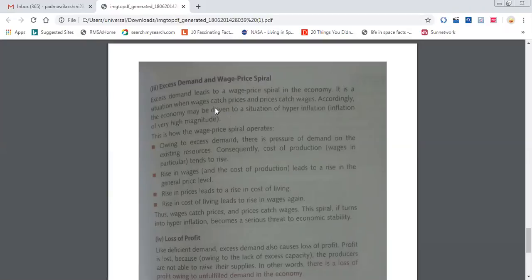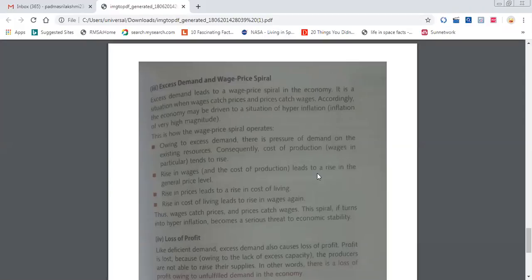Excess demand and wage price spirals. What does the wage price spiral mean? I don't remember whether this concept was discussed. Due to the cost of production increasing, what will it affect? The price of the product will get affected. If the price gets affected, the laborers, the people who are working, will ask for more wages.